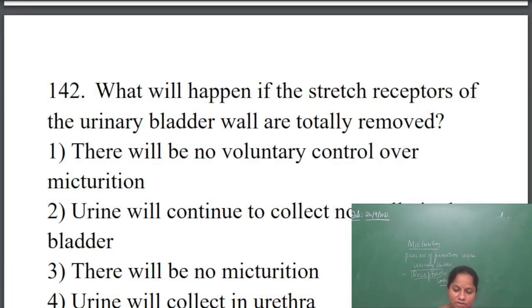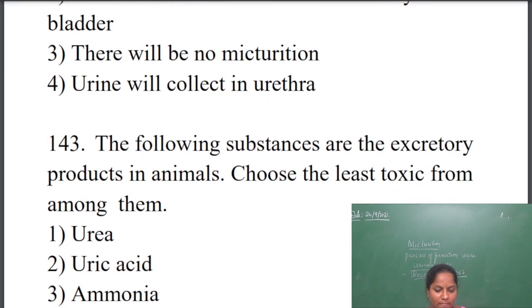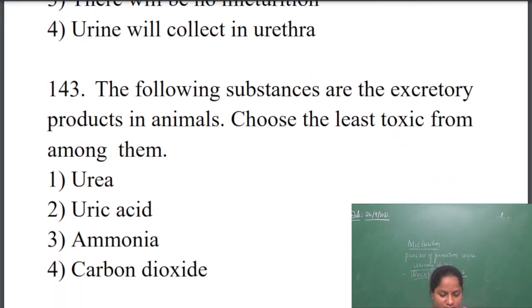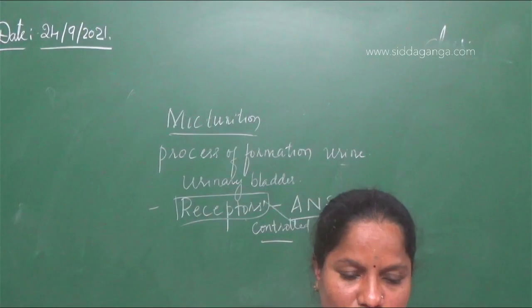Okay, so if the stretch receptors are removed from the body. Next question is, the following substances are the excretory products in animals. Choose the least toxic from among them.